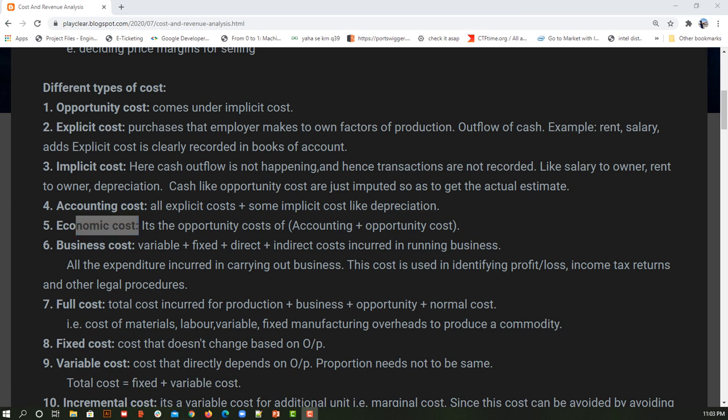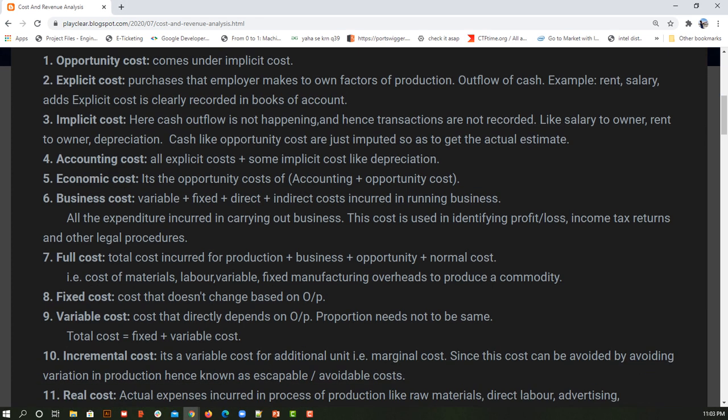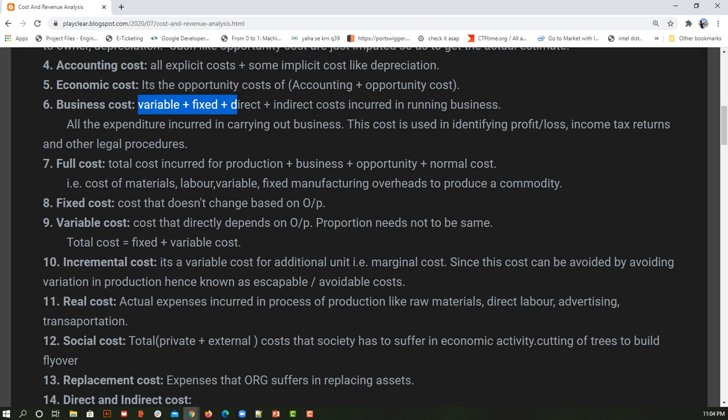Now business cost is kind of self-explanatory. All the cost that must be required for running a business is known as business cost. So you give me anything, for example you need to pay rent. If I don't pay rent, will my business run? If yes, then it will not come under business cost, but without paying rent I cannot run my business, so that will come under business cost. It is categorized as variable, fixed, direct and indirect cost, all the summation. What direct, indirect, variable and fixed are, we are going to see in a moment.